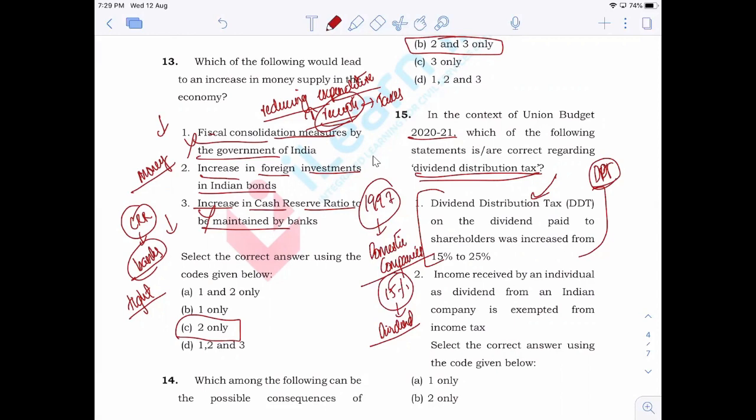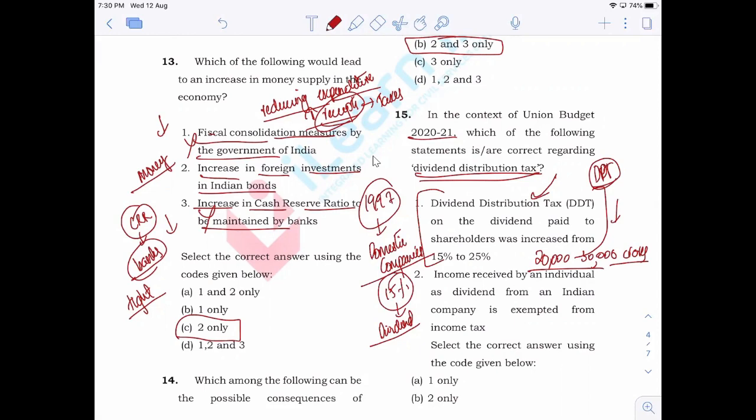It is expected to have an impact on the revenue of the government to the range of 20 to 30,000 crores. But the government believes that these kind of activities will attract more investors into the economy.